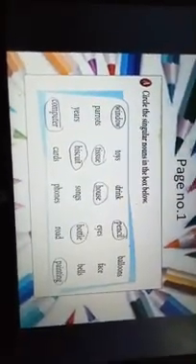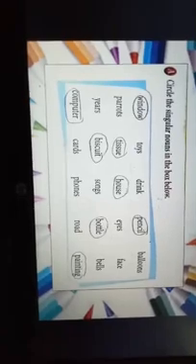Now come to page number 1 of your English grammar book. Exercise A. You have to circle the singular nouns in the box below: computer, tissue, biscuit, house, pencil, bottle and painting. Now come to exercise B. Name the things in these pictures. Use a or an before them. First one has been done for you. It is a bicycle. Second picture is of an orange, so we will use an orange. Third, a ring. Fourth, a chair. Fifth, an igloo.